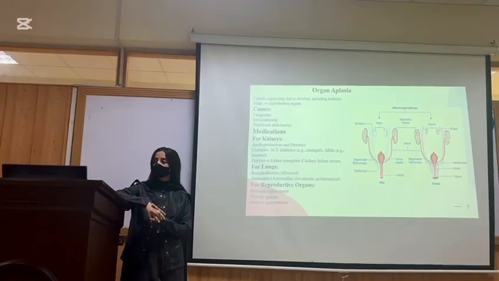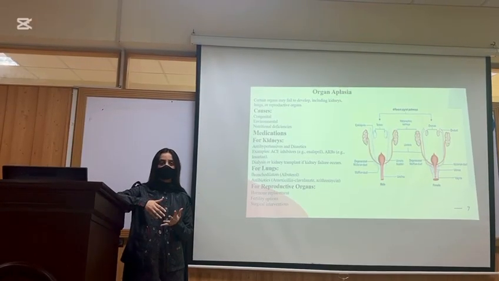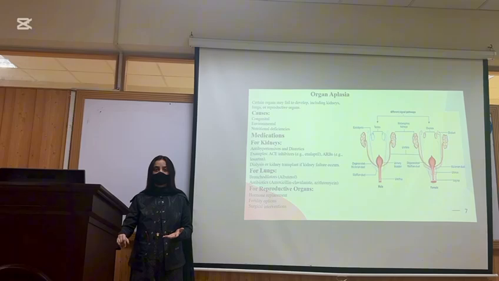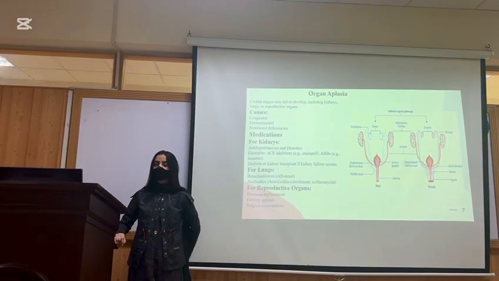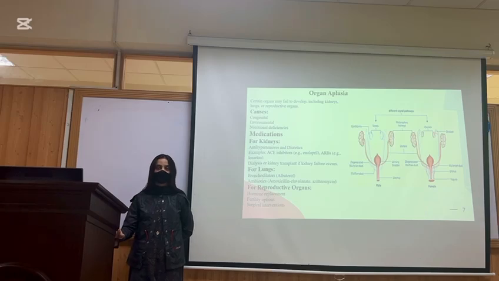Thank you so much. So let's start with organ aplasia, in which organs may fail to develop properly. Here are some causes: it may be congenital, environmental, or due to nutritional deficiencies. Here are some medications for organ aplasia. First one is for kidney.